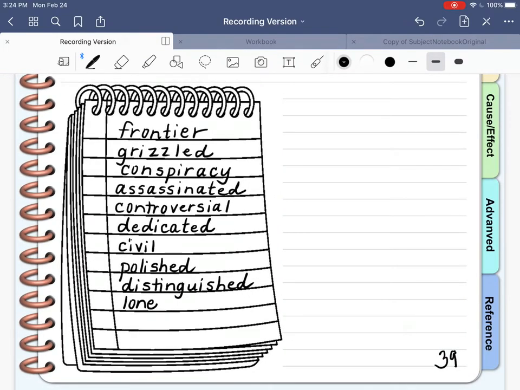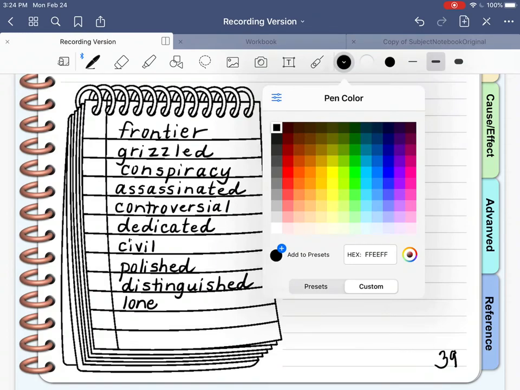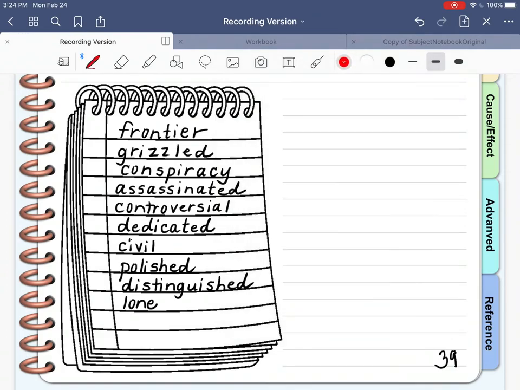Okay, to put these in alphabetical order, I am going to write the alphabet over here. I would not recommend that you do this because you're going to need this space and I can erase. So I do not recommend that you write the alphabet. If you want to do your alphabet, put it on a scrap piece of paper.